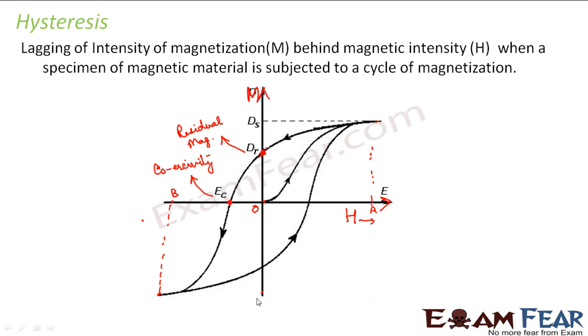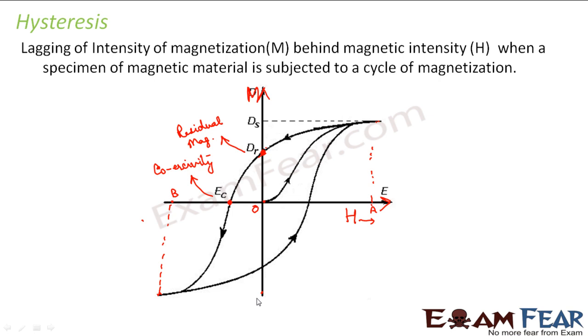When the magnetic intensity is decreased even further below 0, the magnetization also decreases and a point is reached where it becomes 0. That point corresponds to the coercivity of the material, the value of magnetic intensity at which the magnetization reduces to 0. Thereafter, as you keep decreasing the magnetic intensity, the magnetization also decreases.